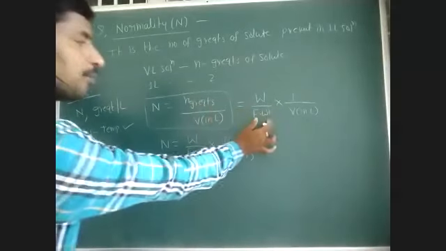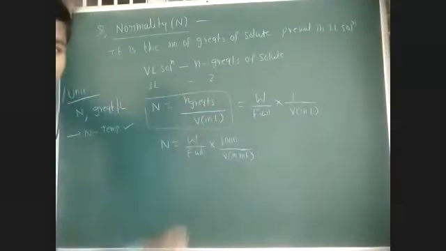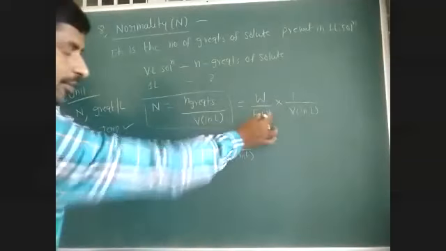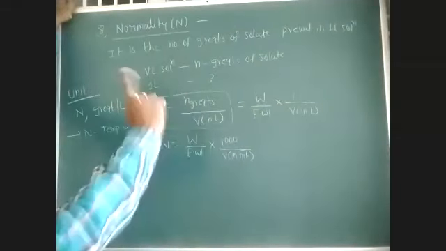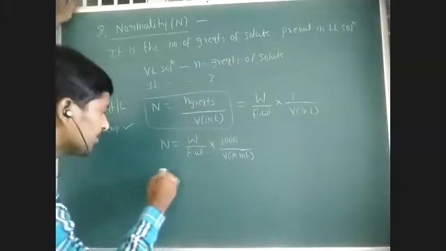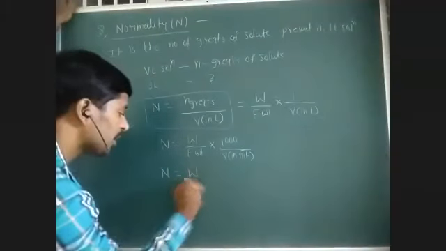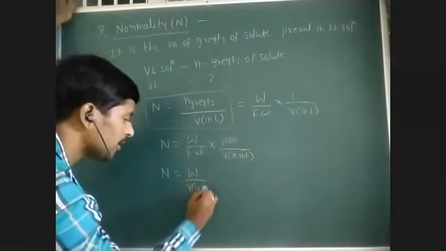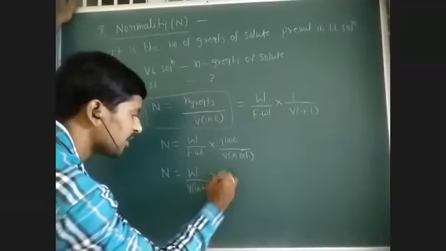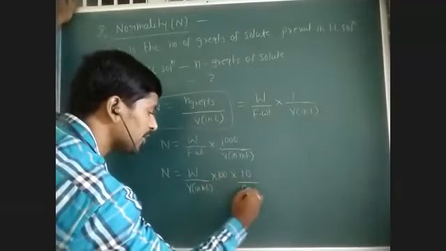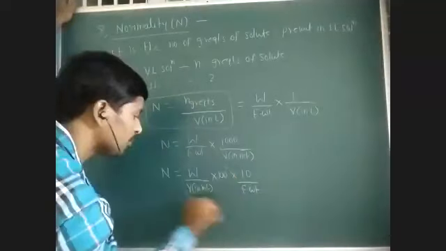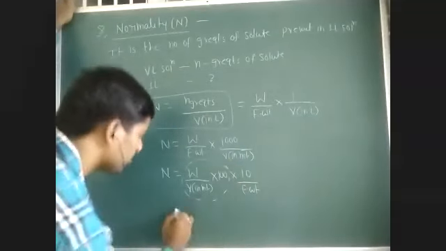In the place of molecular weight we have equivalent weight. All the remaining is same only. So this may be rearranged like this: weight by volume of solution in ml, 1000 I am writing as 100 into 10 by equivalent weight. So weight by volume in ml into 100, that is nothing but weight by volume percentage.